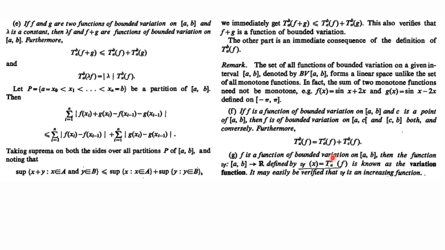Since x1 is less than or equal to x2, clearly the total variation over a to x1 will be less than or equal to the total variation over a to x2, because at least one point is added. So the variation function at x1 is less than or equal to the variation function at x2. So this function is always an increasing function. So these are the observations.